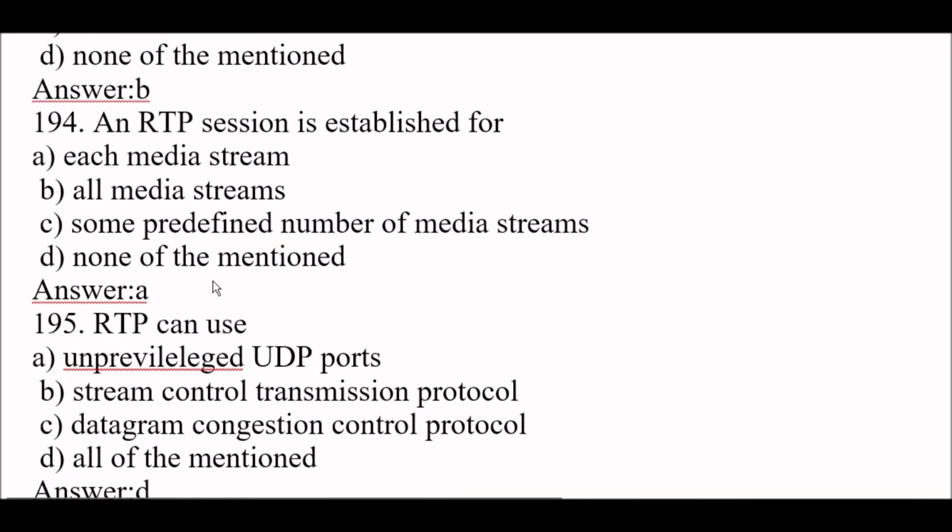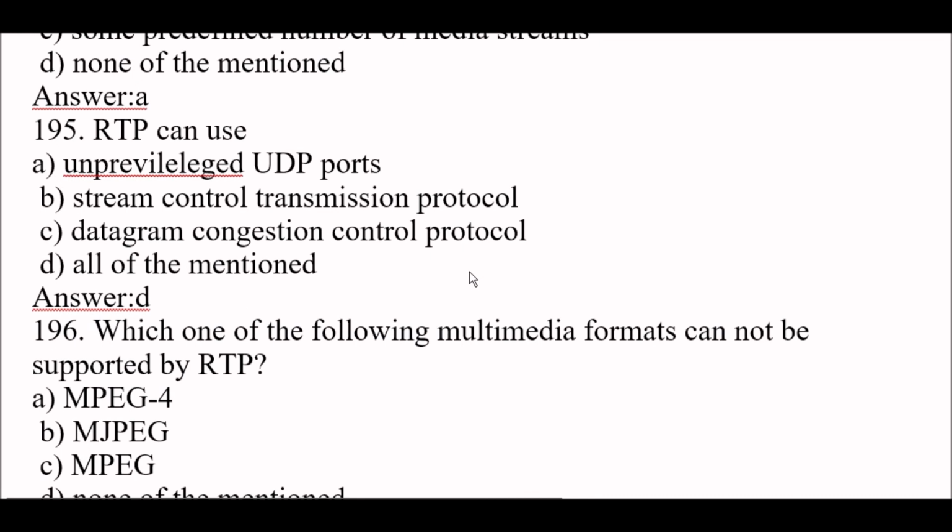Next question. An RTP session is established for each media stream. Okay, one by one, each media stream. Next question. RTP can use unprivileged UDP ports and stream control transmission protocol and datagram congestion control protocol.